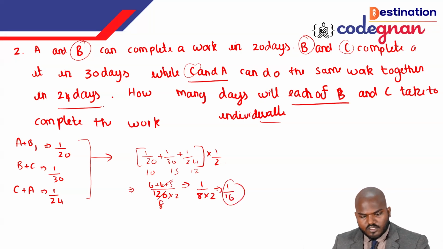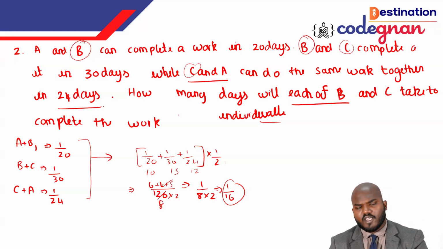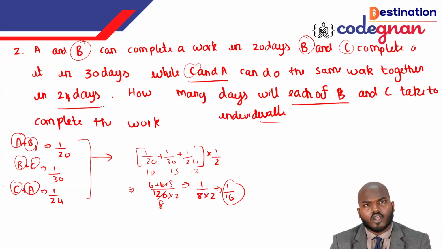Okay, so this is the ABC, 1 day work of ABC. We can call it 1 by 16 part. Okay, that's it. Many people have the confusion, sir, why are you taking the 1 by 2 here in this place? The reason is that you see this one, we have 2A and 2B and 2C. So how can we consolidate those two numbers? So that it's coming as 1 by 2. You shouldn't multiply by 2. You shouldn't do that. You need to give by the fractions. So then only you can manipulate the answer correctly there.